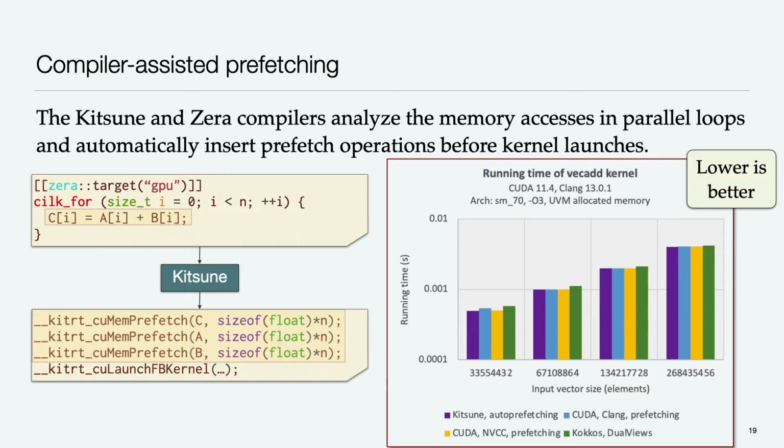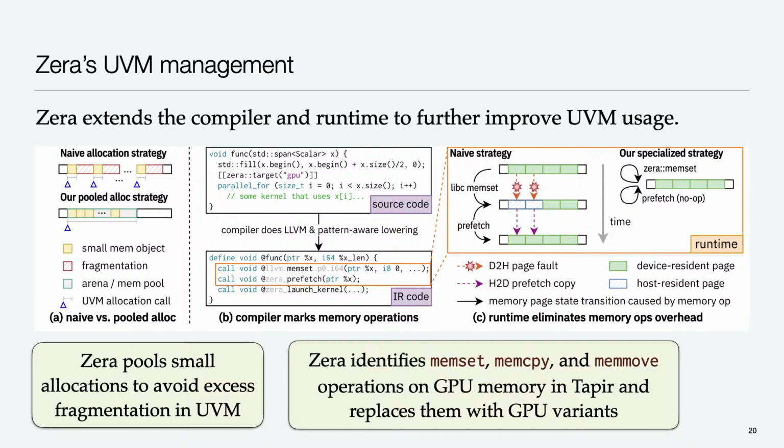It turns out the first iteration of this would just insert prefetch operations immediately before the kernel launch, which is approximately the dumbest looking thing you could do. And it turns out that works great. We get all of our performance back on our microbenchmark just by prefetching right before you launch the kernel. The compiler is capable of doing more, but we kind of need the examples in order to motivate us to do more. Now, Xera's UVM memory management doesn't stop there.